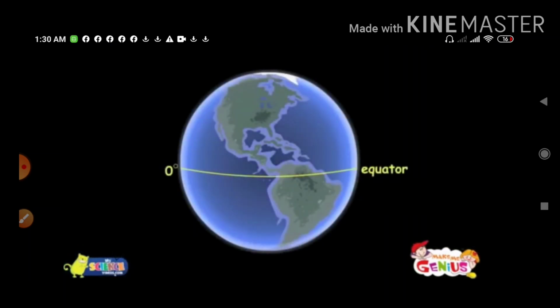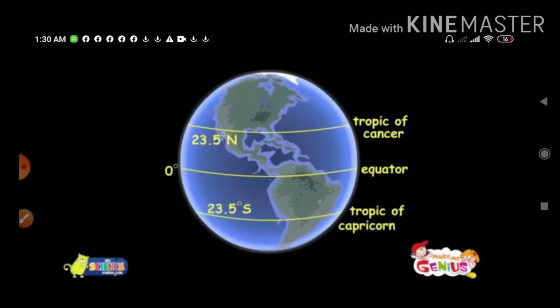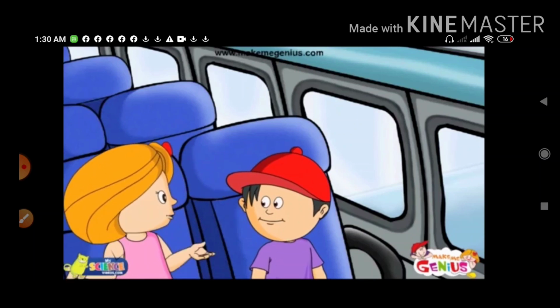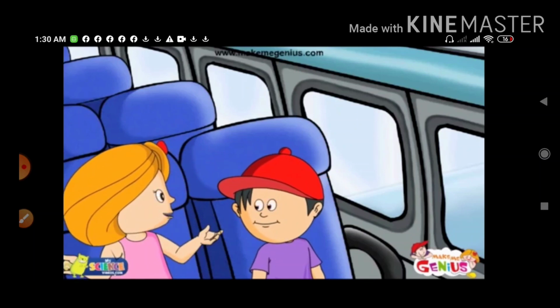The equator lies at 0 degree, halfway between the North and South Pole. There are several other significant lines of latitude. The Tropic of Cancer and Arctic Circle to the north of the equator, and Tropic of Capricorn and Antarctic Circle to the south of the equator. You are absolutely right. And do you know at what degree they lie?